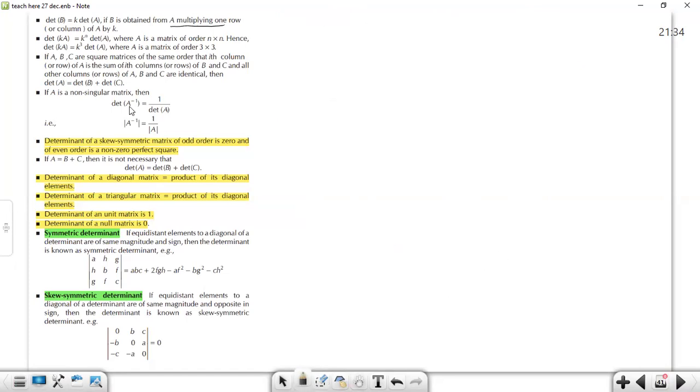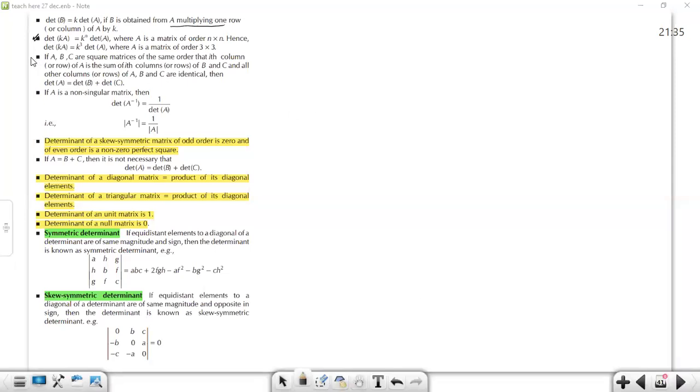Okay, let's now discuss the next property. It is the same that we have just discussed. If you multiply a scalar k with the whole matrix, then k will be taken common from each and every row. So the factor will be k raised to the number of rows that were there. We know the number of rows and columns are equal, so it is k to the power n into determinant of A, the original matrix. Any doubts, anyone? No, sir.